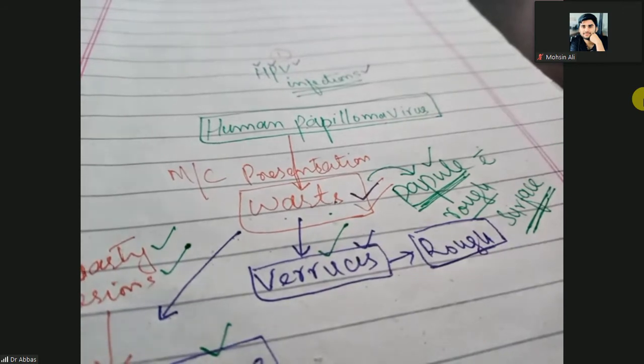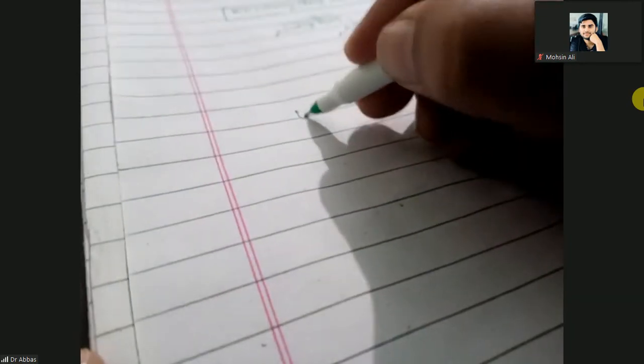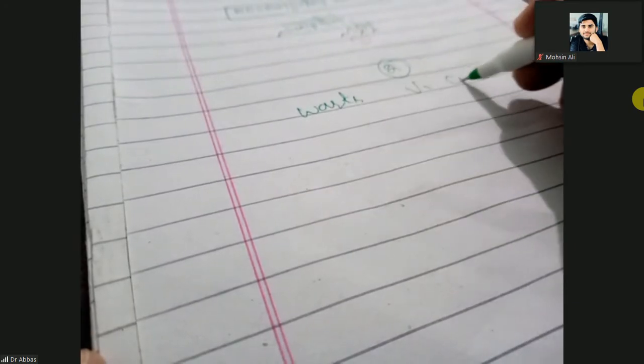And there is another difference. When someone asks you what is the difference between a wart and a corn, how do you differentiate the wart from the corn? Corn is very painful.